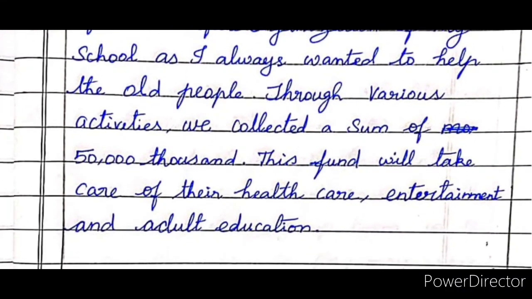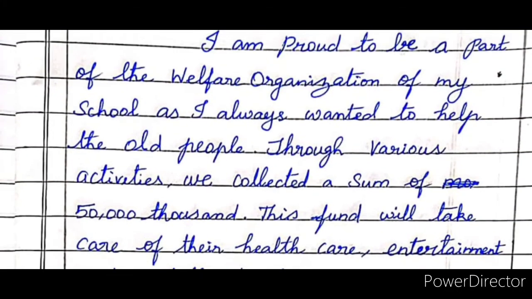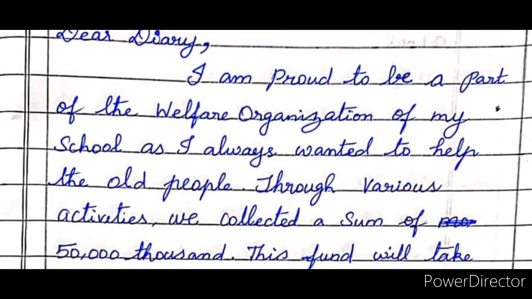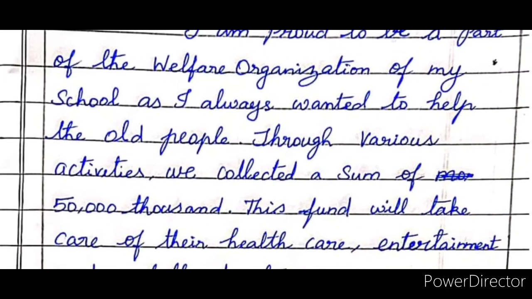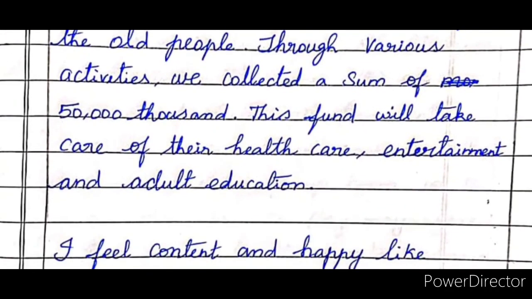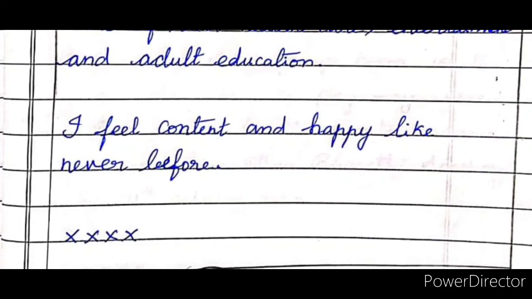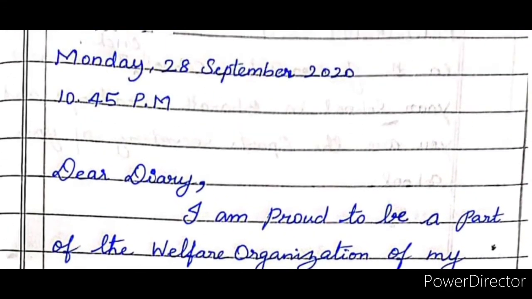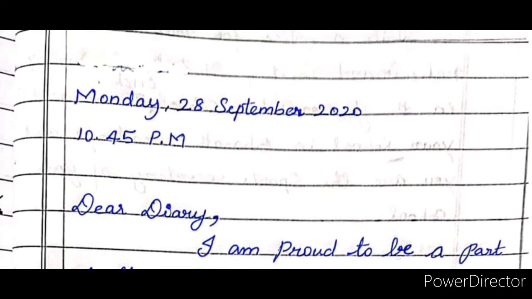The content should be related to the question. Don't write unwanted things inside the content. So see what the question is and elaborate the content in detail in the body of the diary. At last you need to give your signature in a symbol. So this is your diary entry, children. So write neatly and follow the same format.